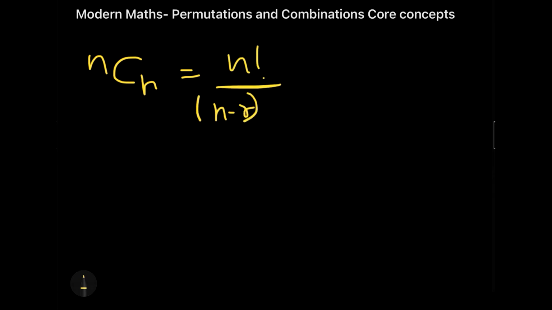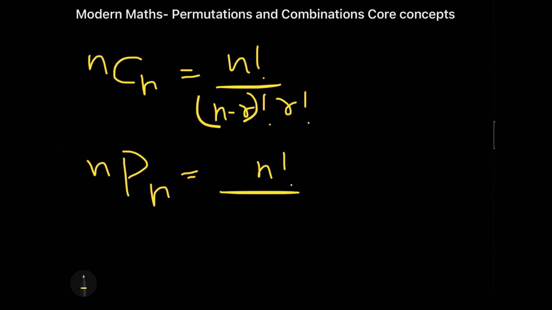When I say concepts, I literally do not mean that I'll tell you the formulas and I'll end the video, because we all know the formulas and they very well exist in various books and internet websites. The formula comes up by nCr, which equals n factorial divided by (n minus r) factorial times r factorial. Similarly, nPr has the formula of n factorial divided by (n minus r) factorial only.